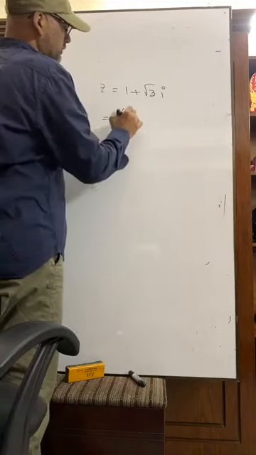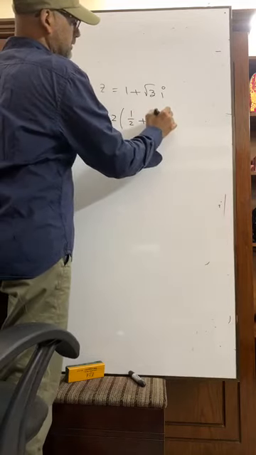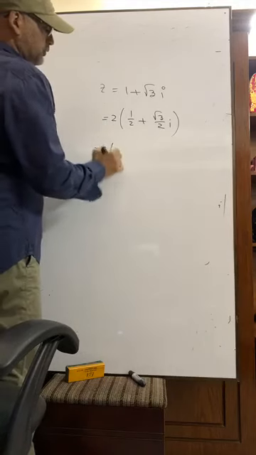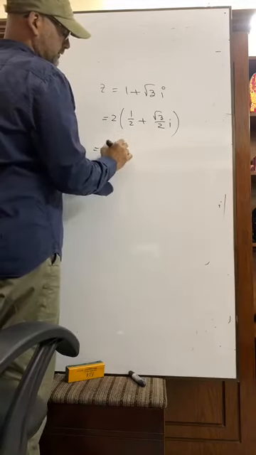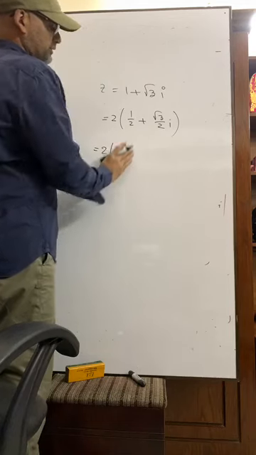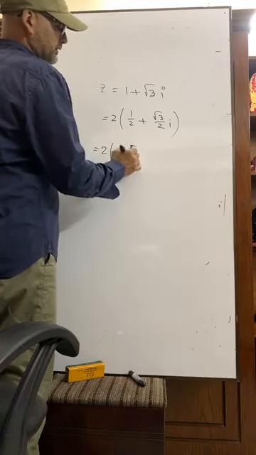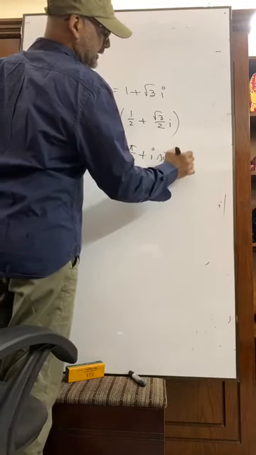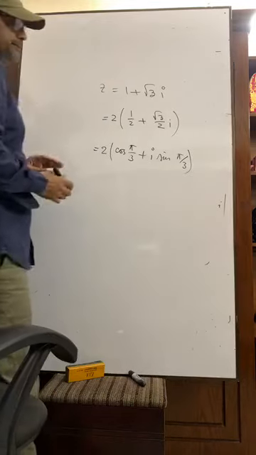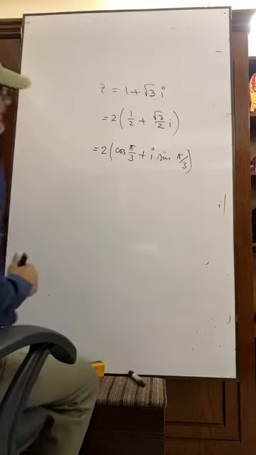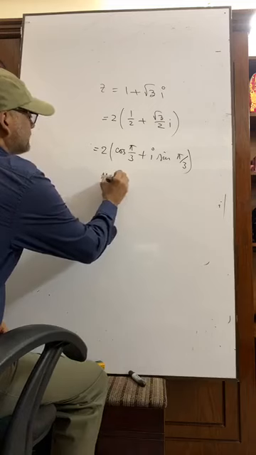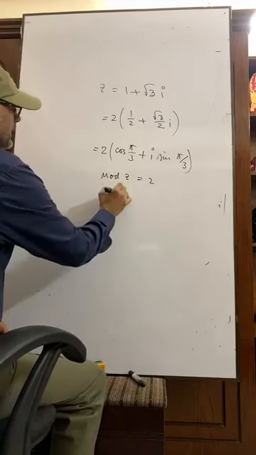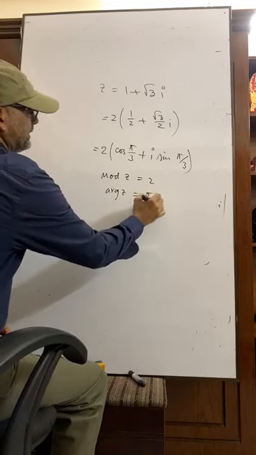Take 2 common: half plus root 3 by 2 i, that is 2 times (cos pi by 3 plus i sin pi by 3). So here modulus is equal to 2, argument equals pi by 3.